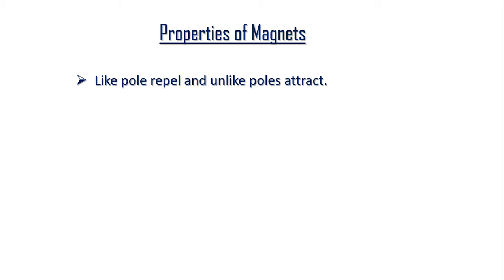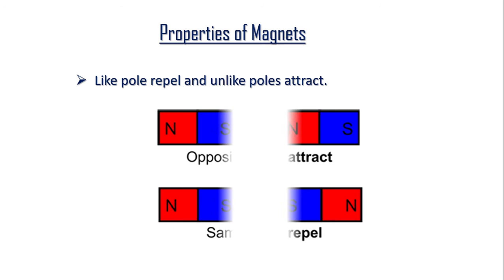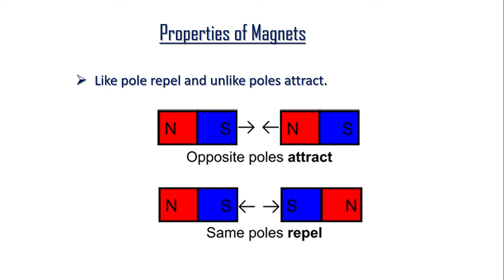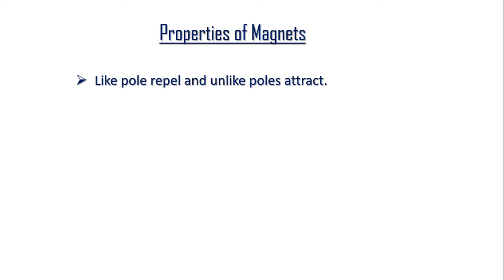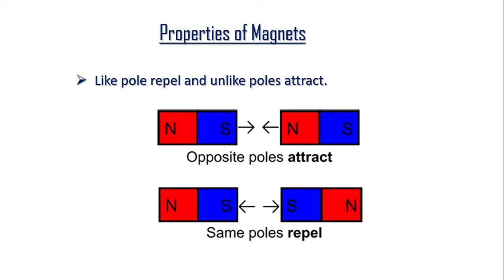If there are like poles, in that case it will repel. If there are unlike poles, a north pole and a south pole, in that case it will attract. For example, over here we have a south pole and a north pole. The opposite poles will attract. Whereas if there are south pole and south pole, or a north pole facing north pole, they will repel each other. So this is the first property.